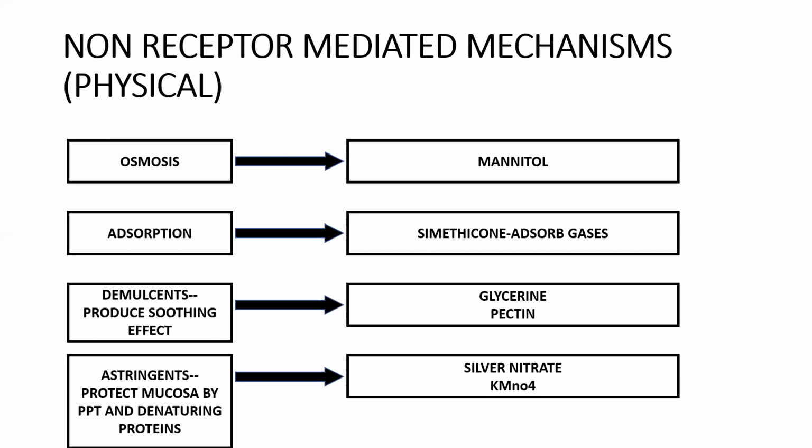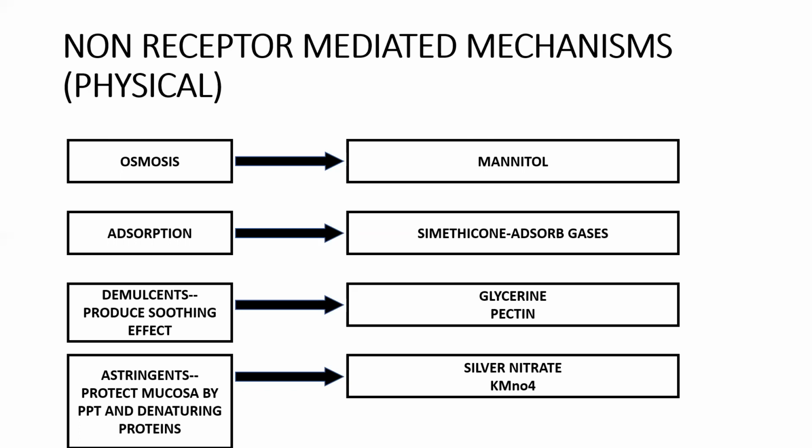So what are the examples for osmosis? Mannitol. And next, adsorption. What is the example for the drug which acts by adsorption? That is simethicone. It adsorbs the gas. Next, demulcent. It produces a soothing effect. What are the examples for the drugs which act as demulcents? Glycerin and pectin. And next, the drugs acting as astringents. What do you mean by these astringents? They protect the mucosa by precipitating and denaturing the proteins. In that way, they protect our mucosa.